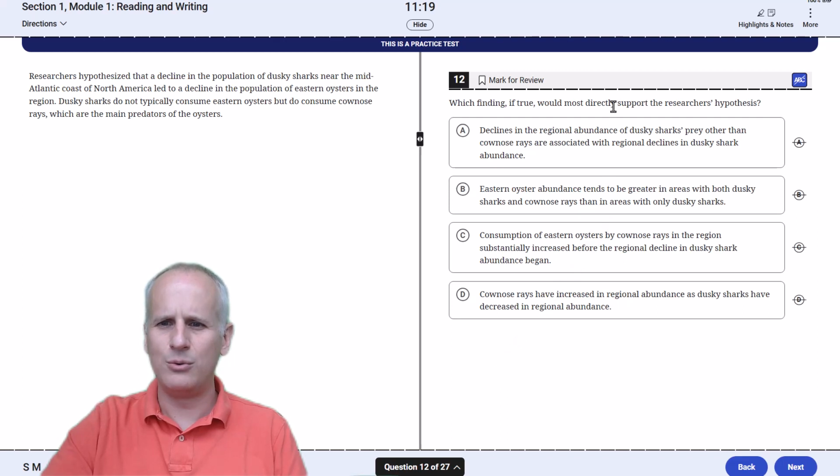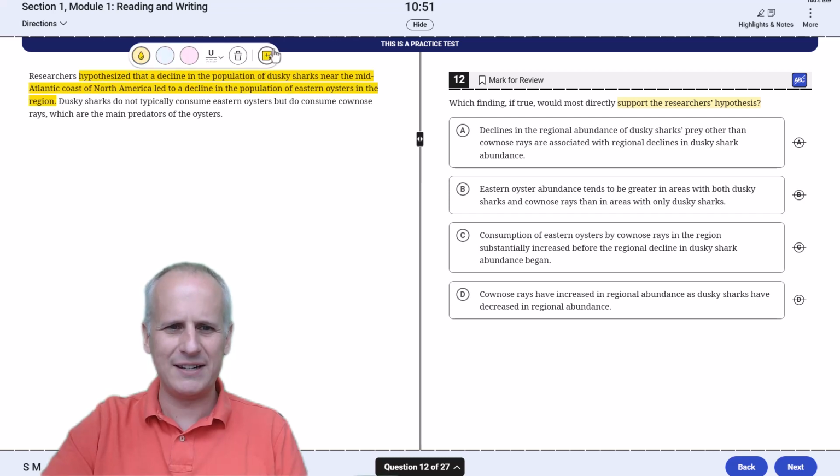We're being asked to support the researcher's hypothesis. So we're going to highlight that task. We read on the left, researchers hypothesize that a decline in the population of dusky sharks near the mid-Atlantic coast of North America led to a decline in the population of eastern oysters in the region. Dusky sharks do not typically consume eastern oysters, but do consume cownose rays, which are the main predators of the oysters. So we're going to focus on the hypothesis.